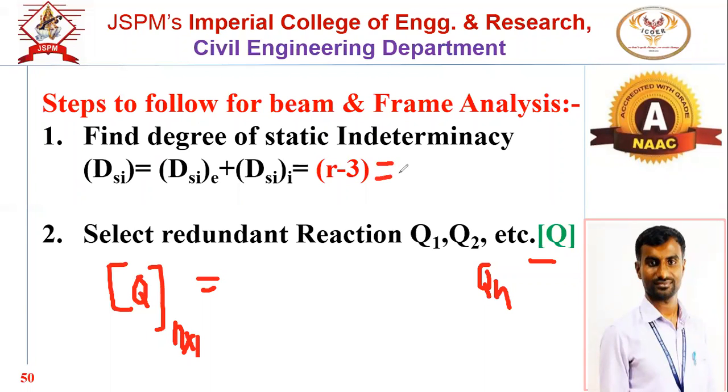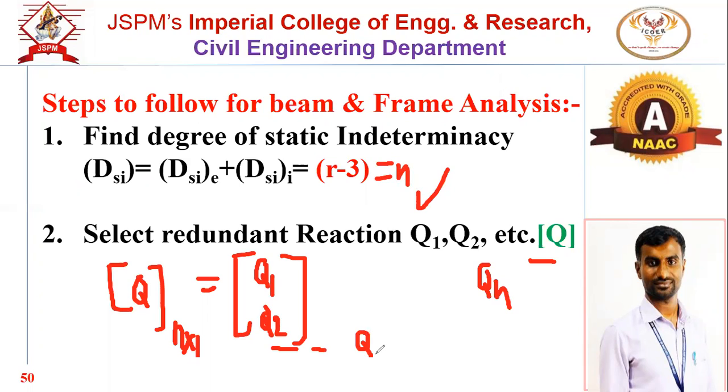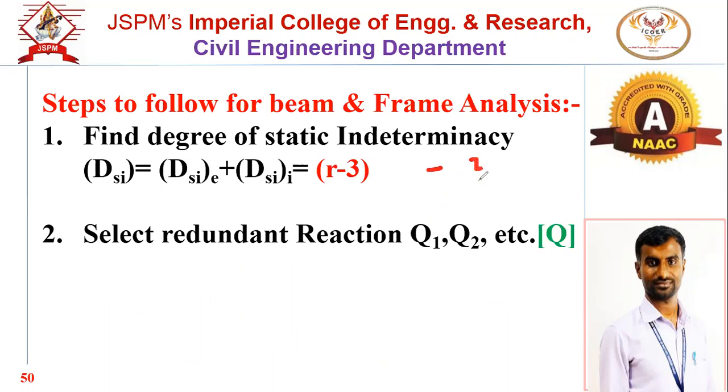Suppose DSI is 2, we have to calculate Q1 and Q2 using this flexibility concept. If the DSI is n, we have to find Q1 up to Qn. As far as our syllabus is concerned, the maximum DSI will be up to 3.